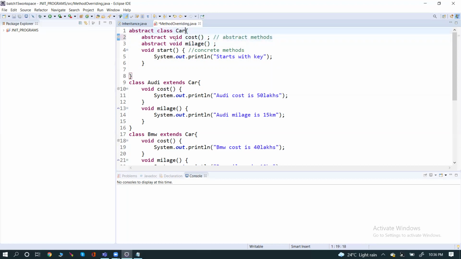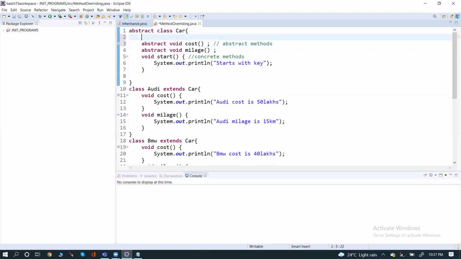And abstract is only given to a class and a method. If you just say abstract int a, it's an error. Illegal modifier, you can't use it. So abstract is only given for a class or a method. We can't use it for anything else.